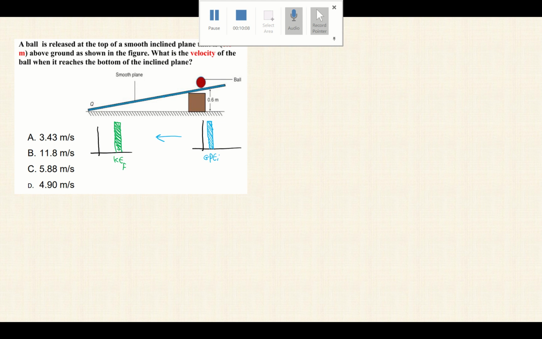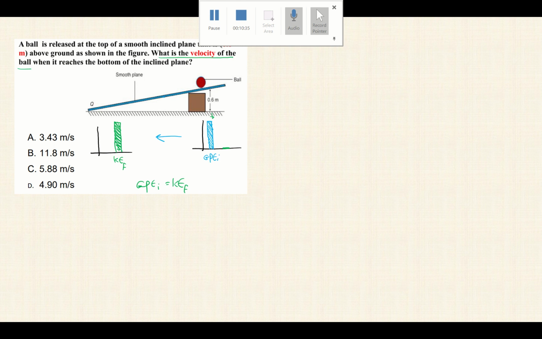So GPE will decrease and the KE will increase until the final kinetic energy is equal to the initial potential energy. So according to the equation, GPE initial equals KE final. We substitute the equation for each one of them and solve for the velocity.